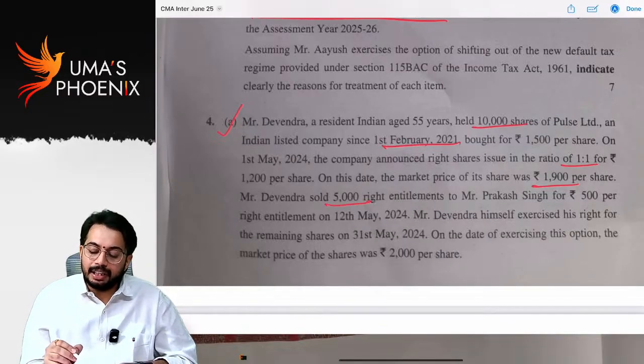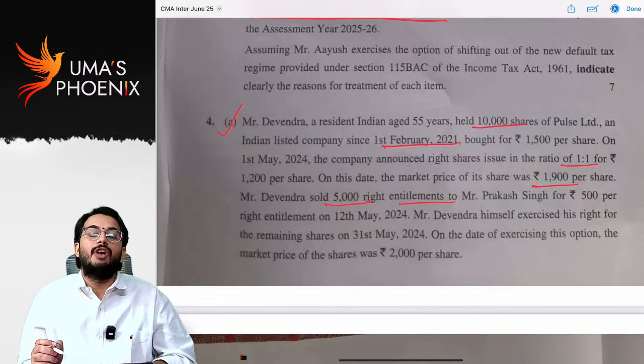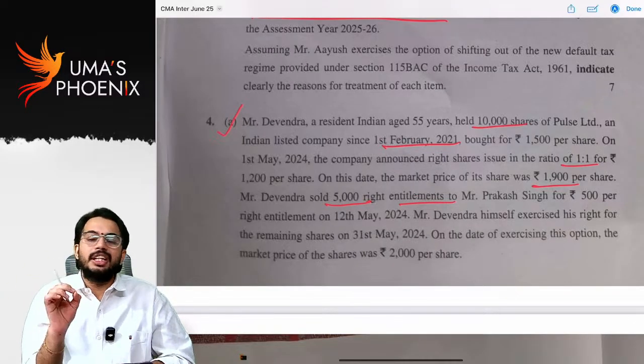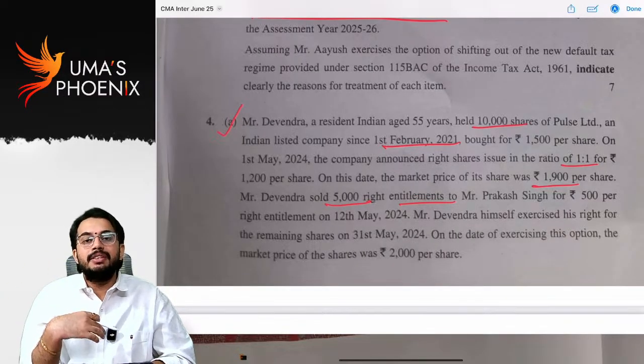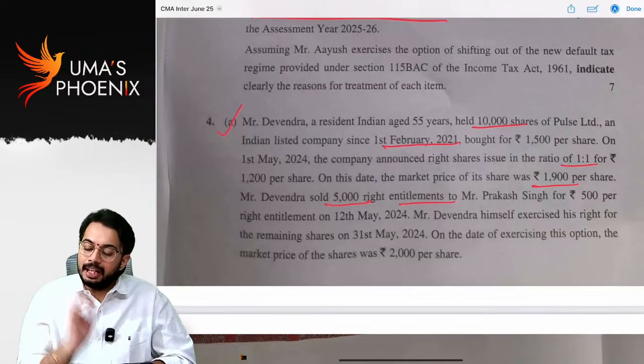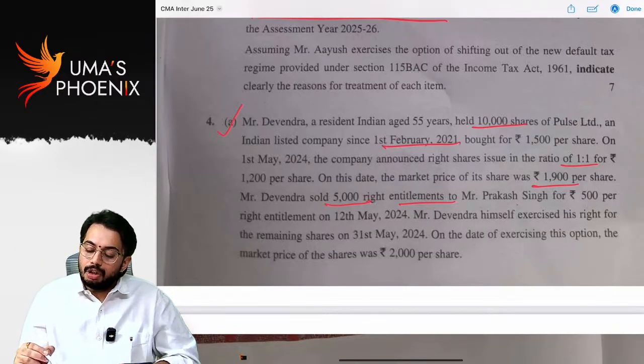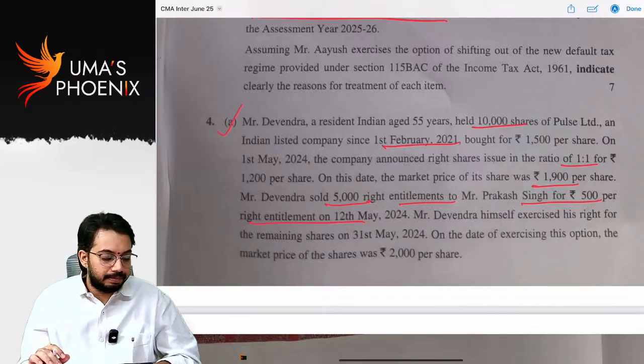Devendra sold 5000 right entitlements. That means what he did, right renouncement. In case of right renouncement, cost is 0. Whatever the amount received on right renouncement is there, it is fully taxable. It is short-term capital gain. To Mr. Prakash Singh for 500 per right entitlement.